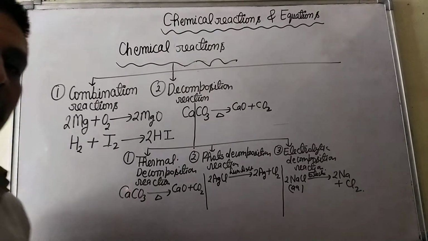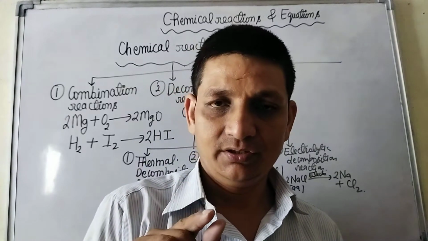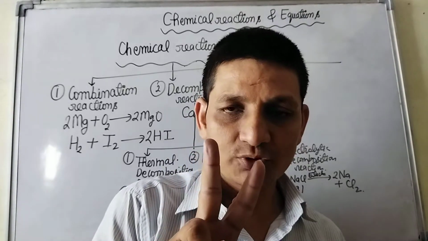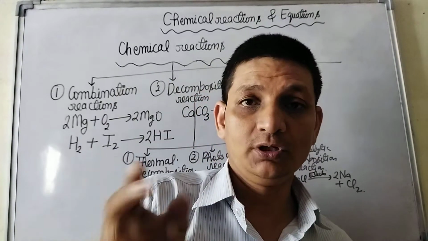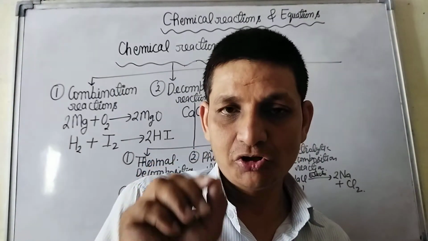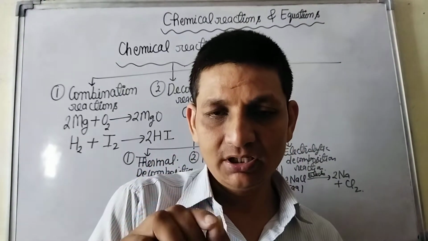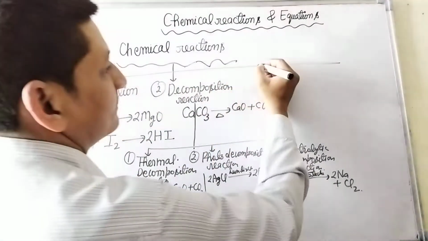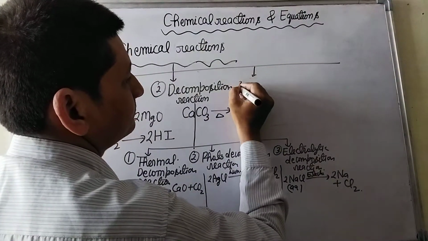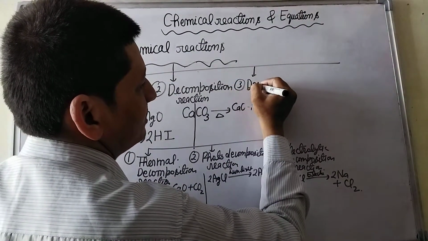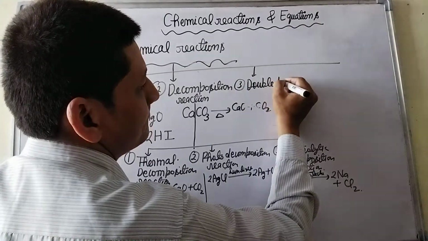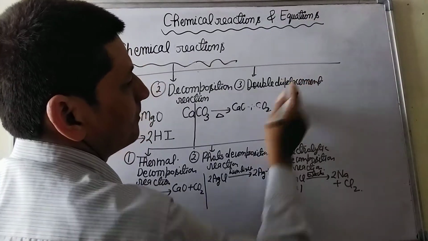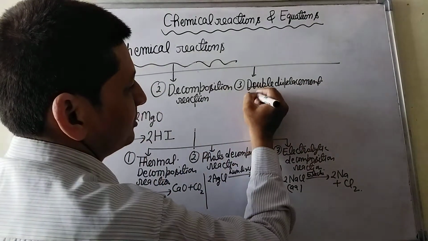After this, next is double displacement reaction. Double means two. Those reactions in which two compounds react to form two new compounds by mutual exchange of ions are called double displacement reactions. Number 3 is double displacement reaction.